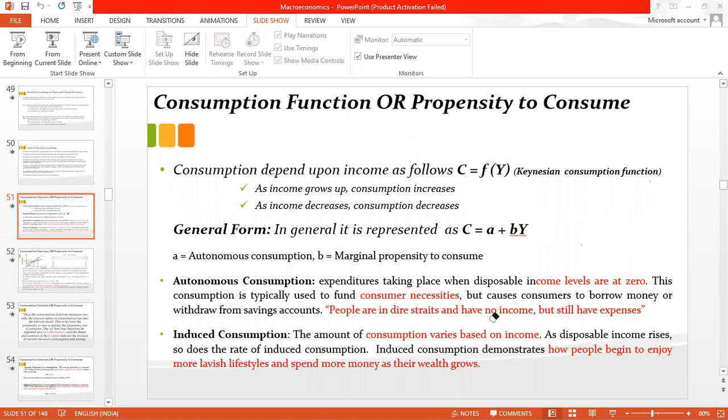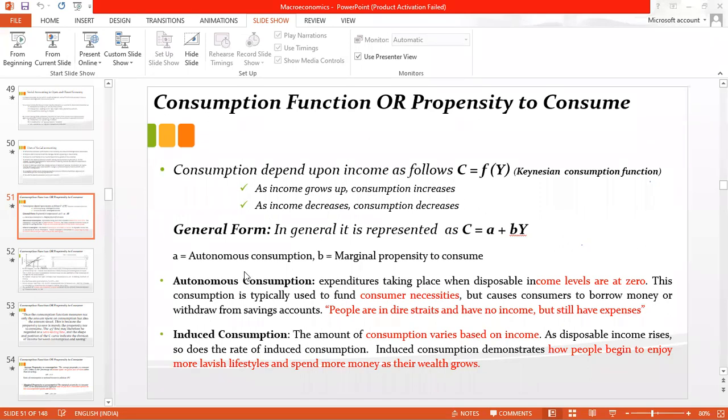Either you will borrow money, or you will withdraw from your savings. Even people in dire straits, in very poor condition, with no income, still have certain expenses. Food is needed for survival, and clothes are required for survival. So this A is reflecting that part only.